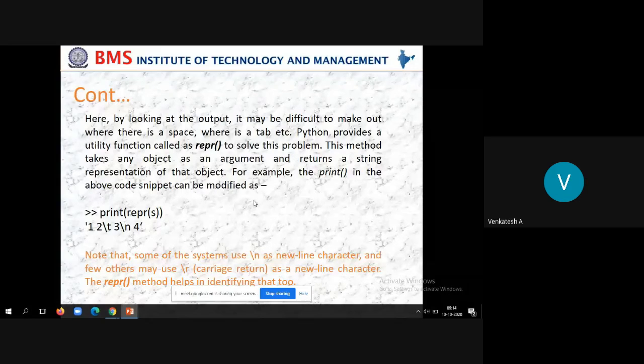Then after that, we came to know that open is the method to open the file or to create a file. While opening the file, if you use read as the mode, it will open successfully only if the file exists. That means if the file does not exist, it will not create it. It will throw an error message. But if you use write, it will check whether the file already exists. If not, it will create the new file. So you need to majorly understand what happens if you use R and what happens if you use W.